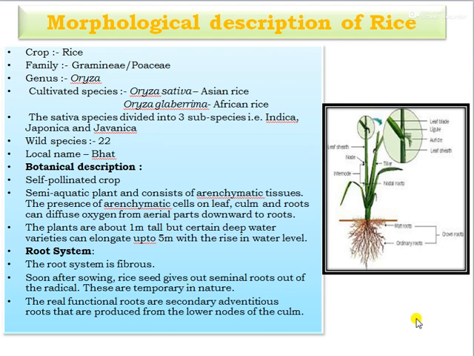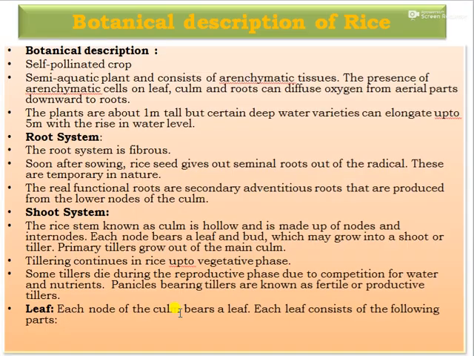Then the root system of rice is fibrous, and soon after sowing, the rice seed gives seminal roots out of the radicle, and the real functional roots are secondary adventitious roots that are produced from the lower nodes of the culm.